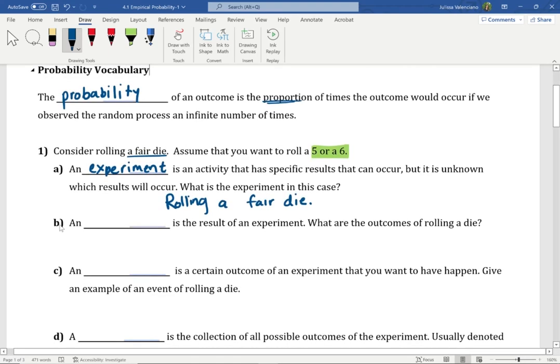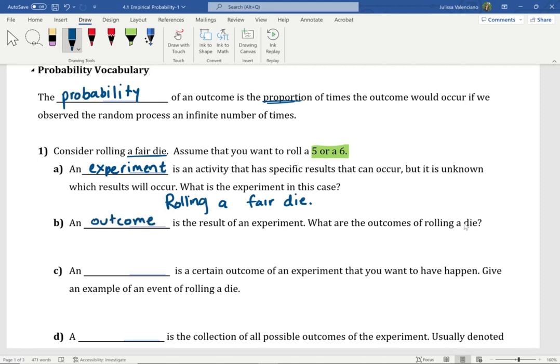In part B, we have a blank is the result of an experiment. This is known as an outcome. What are the outcomes of rolling a die? So what are the outcomes of the experiment we're looking at? When we roll a fair die, we can get a 1, we can get a 2, a 3, a 4, a 5, or a 6. Those are all the possible outcomes of rolling a fair die.